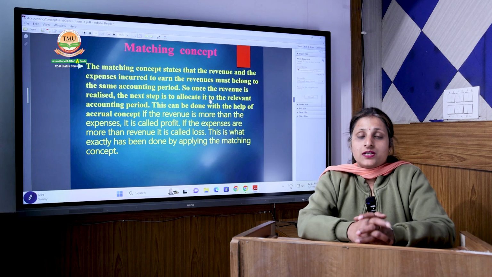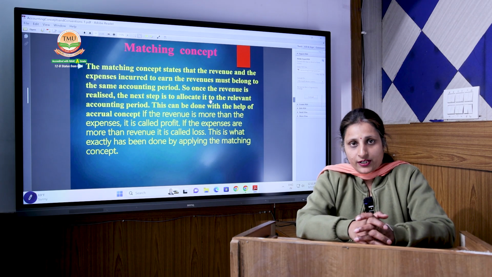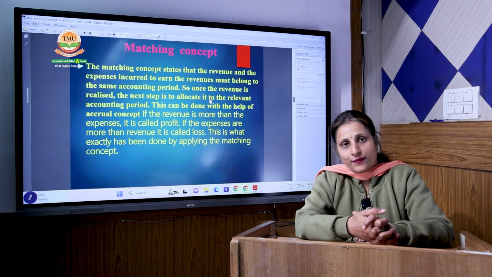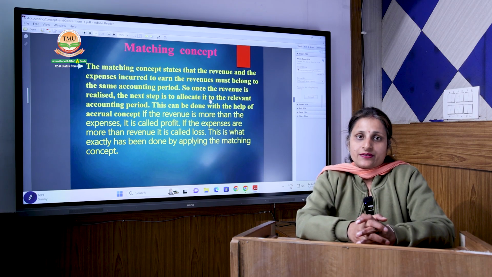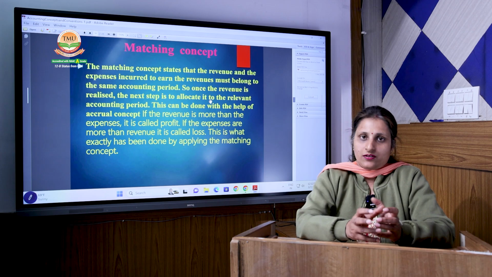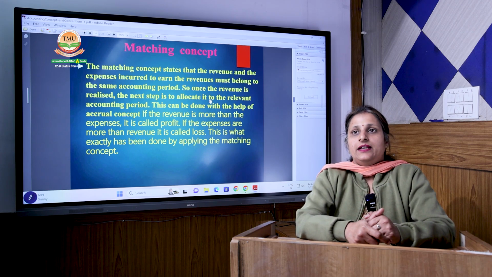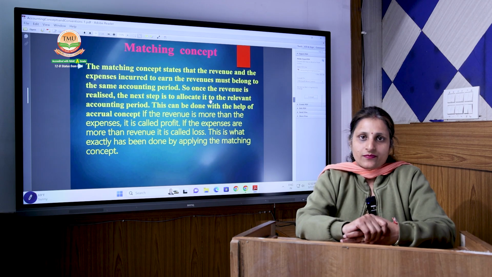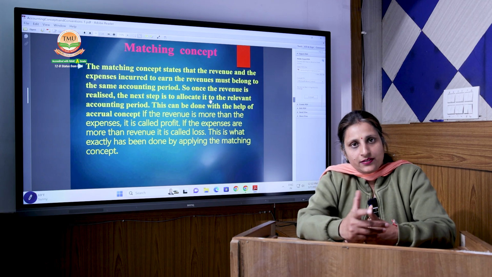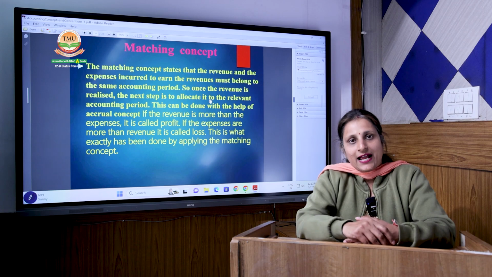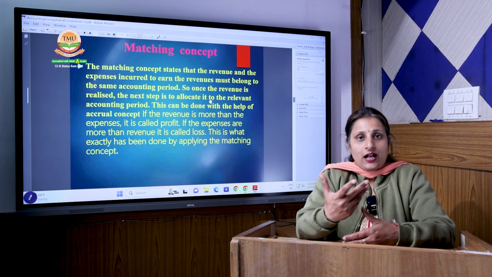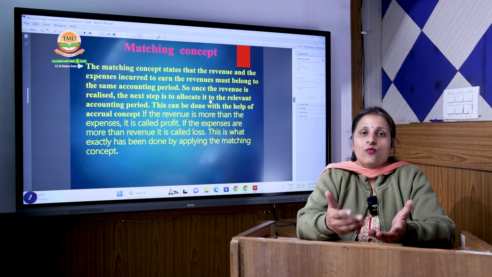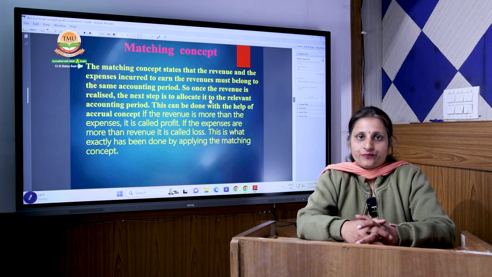Matching concept. This concept is also very much important and should always be remembered by students while performing their accounting operations. Generally, students get confused in this. They just record the transactions in their accounting books. They don't see the dates, they don't see the procedure, and they don't see which company the transactions belong to, or which particular product, or what the relation of that expense is.